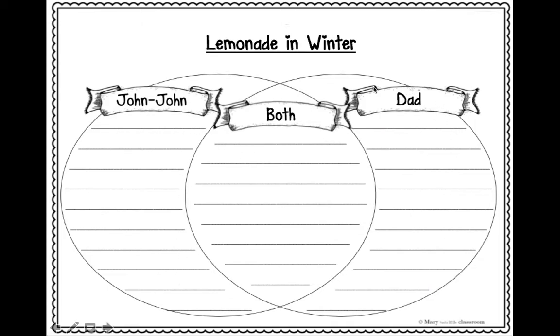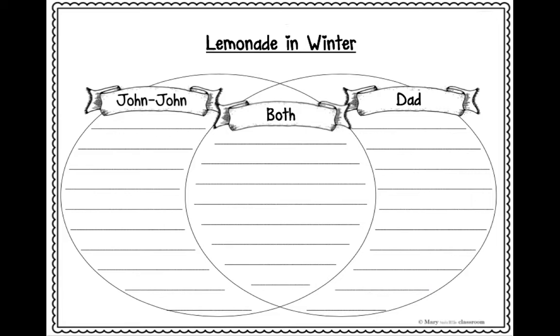Dad thinks it's a bad idea, and John thinks it's a spectacular idea. But there are some similarities. They're both related. They're in the same family. They're boys. They're in the winter. They're in the same house. So there's a lot of things you could put down for how they're both the same.